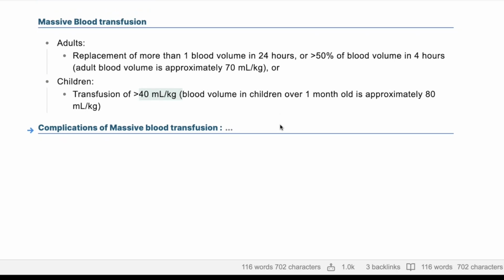So what are the complications of massive blood transfusion, Nazir? Sorry, I can't hear the question. Complications of massive blood transfusion. Yeah, the complications. There may be hemoconcentration, and there is iron deposition or hemosiderosis.